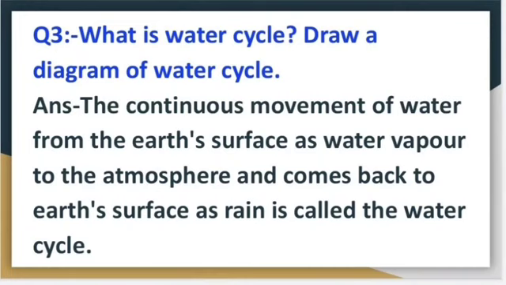Means water goes from the earth's surface as water vapor and comes back to the earth's surface as rain, and this circulation of water is called the water cycle.